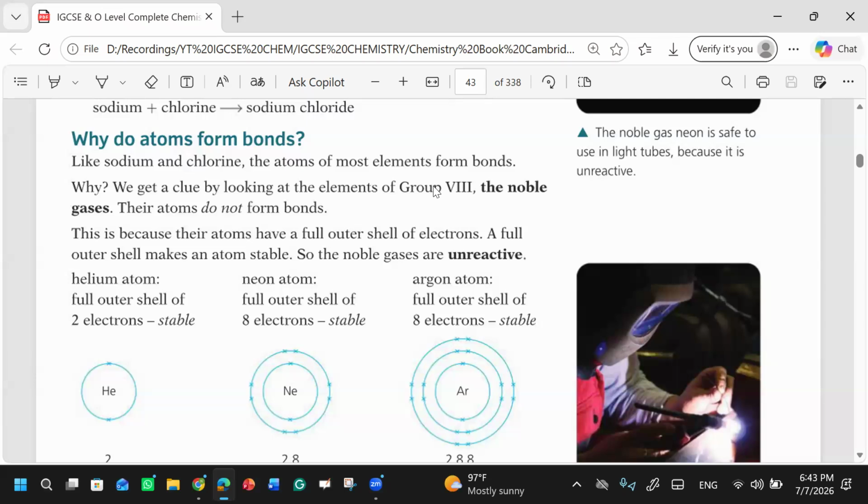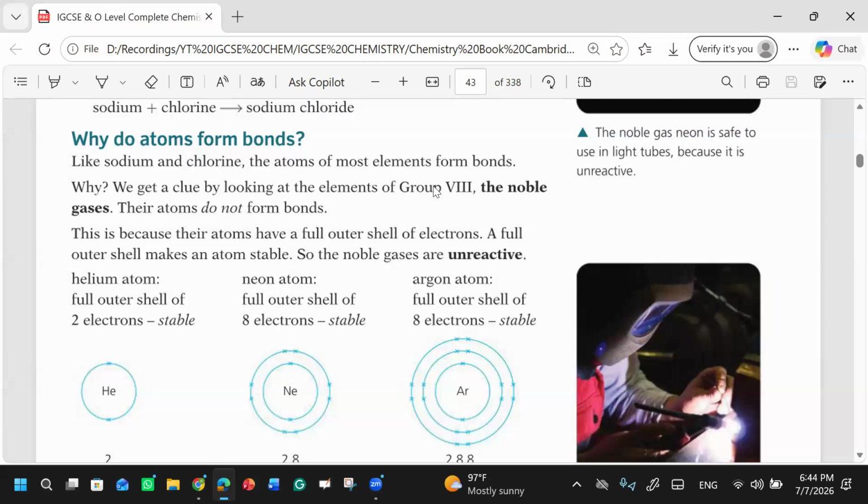If I have an atom of an element, how can I predict whether this is a stable atom or not? Looking at the valence electron shell. Yes, so we look at the valence electrons, whether it is full or not.